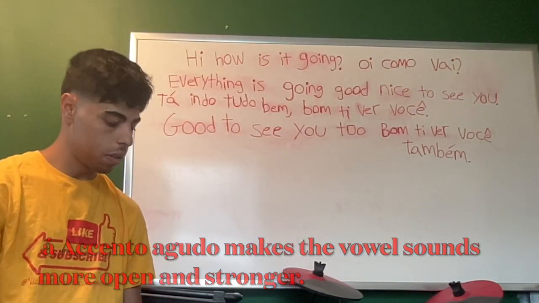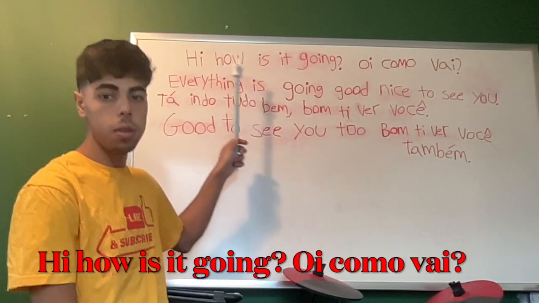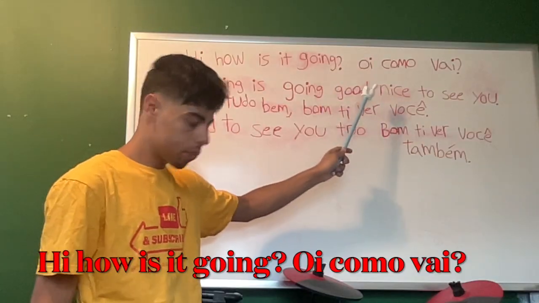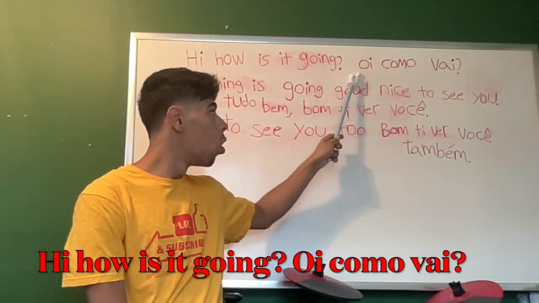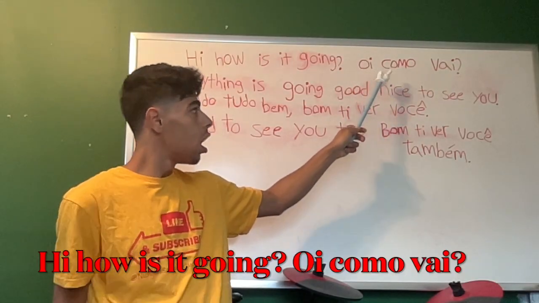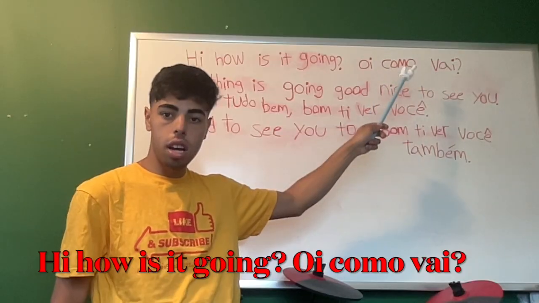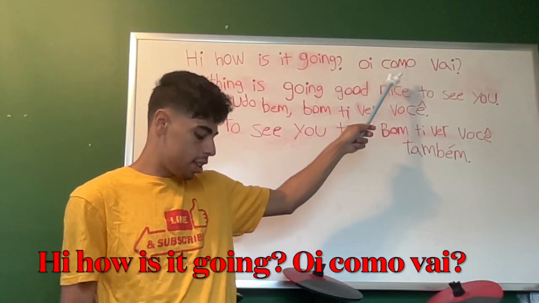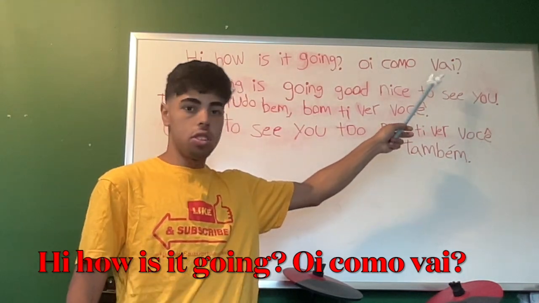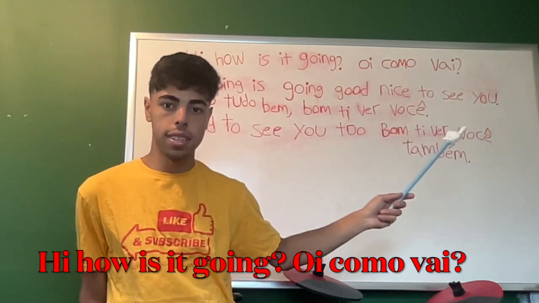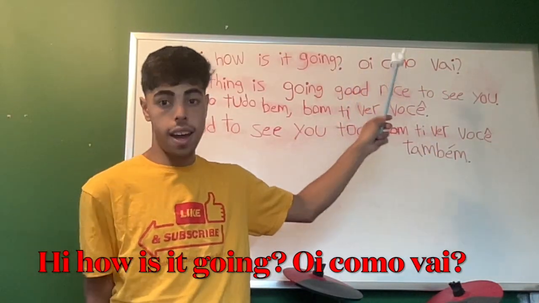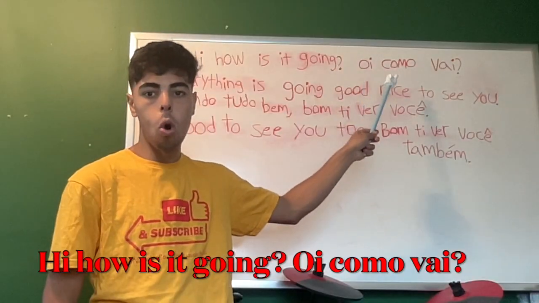So yeah, let's get a recap right over here. In this video, we've ended up learning, hi, how is it going? Oi, como vai? O-I. C-O-M-O. V-A-I, and there's a question mark at the end. So that's how you would say, hi, how's it going? Oi, como vai?